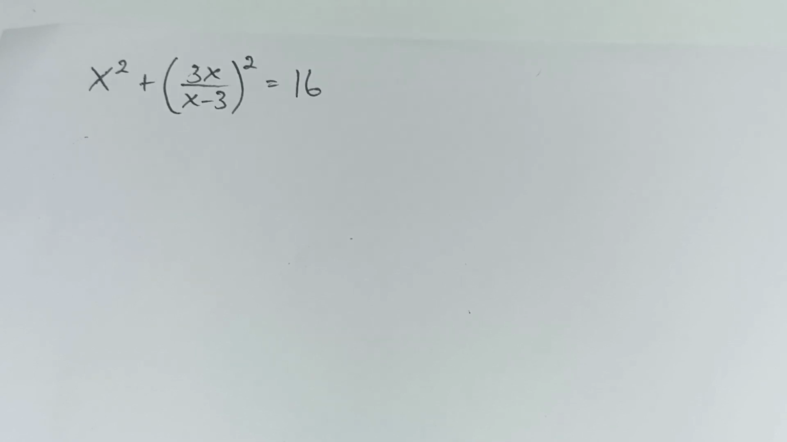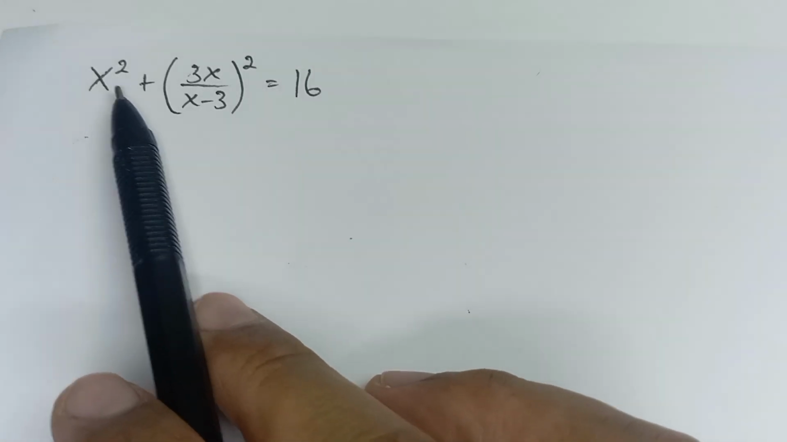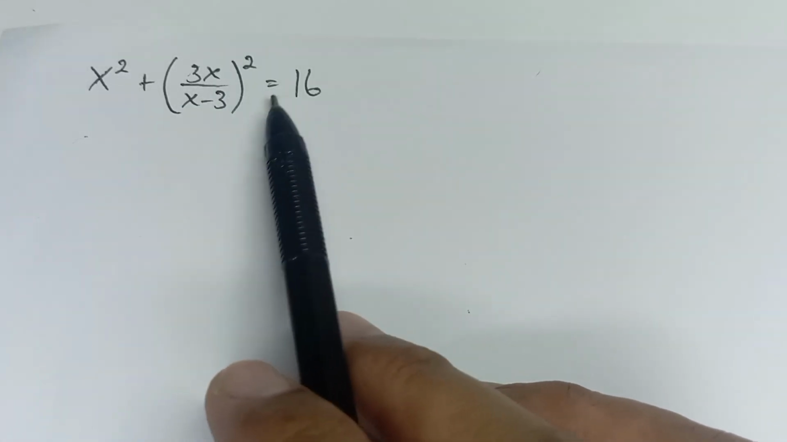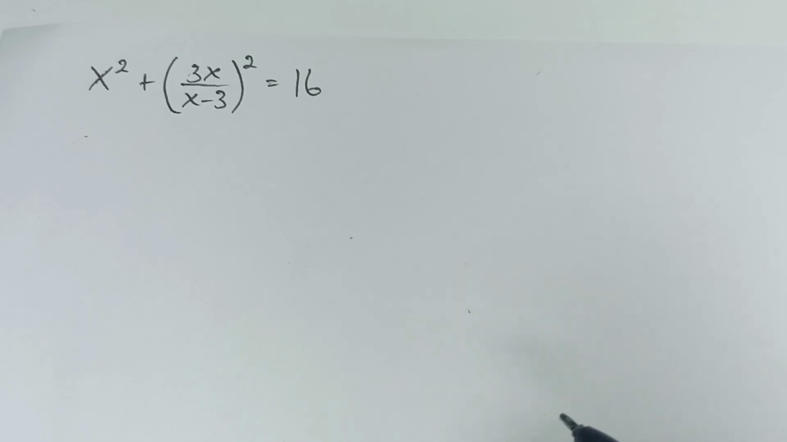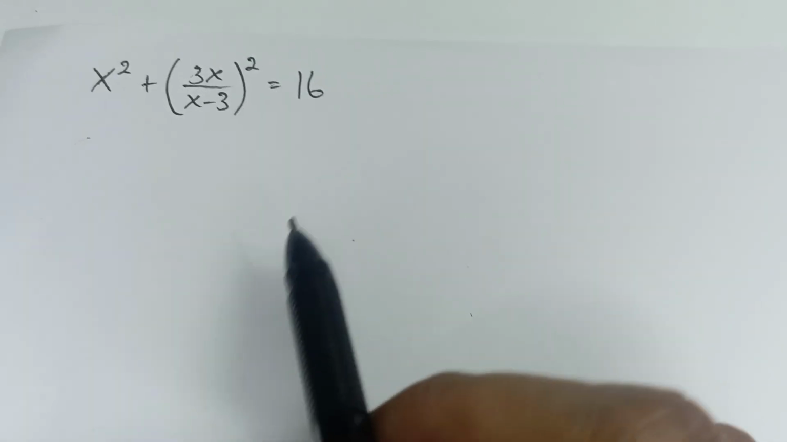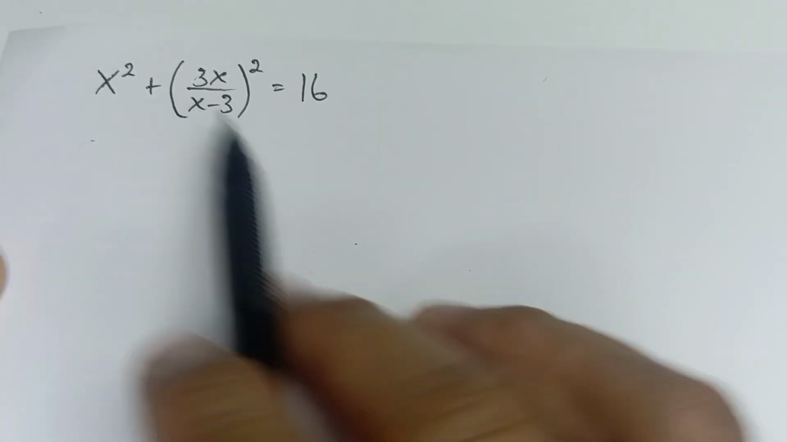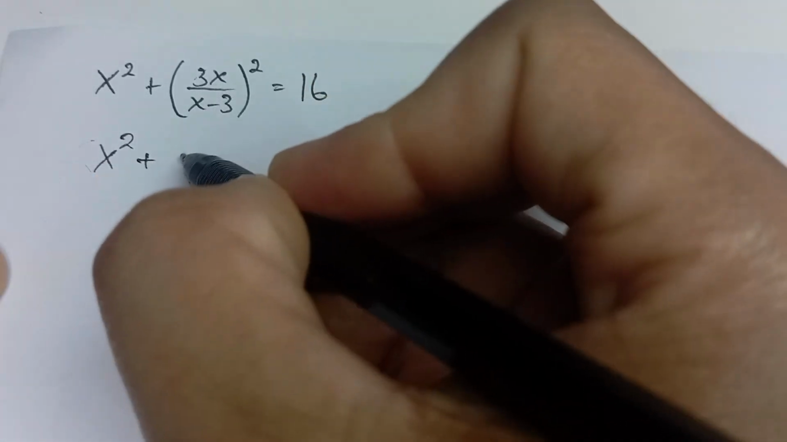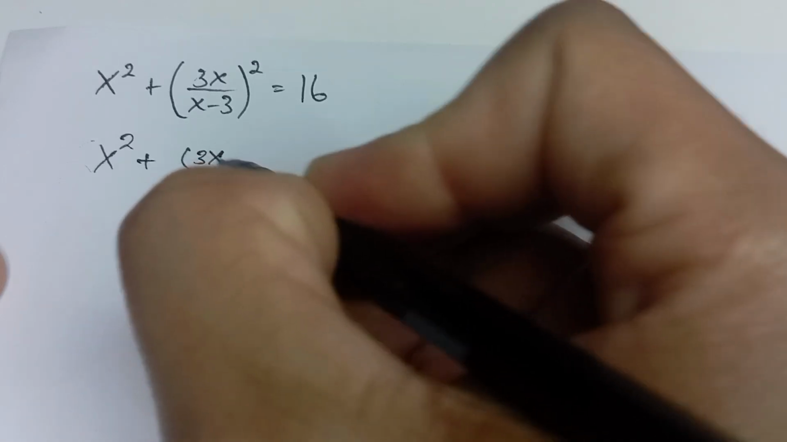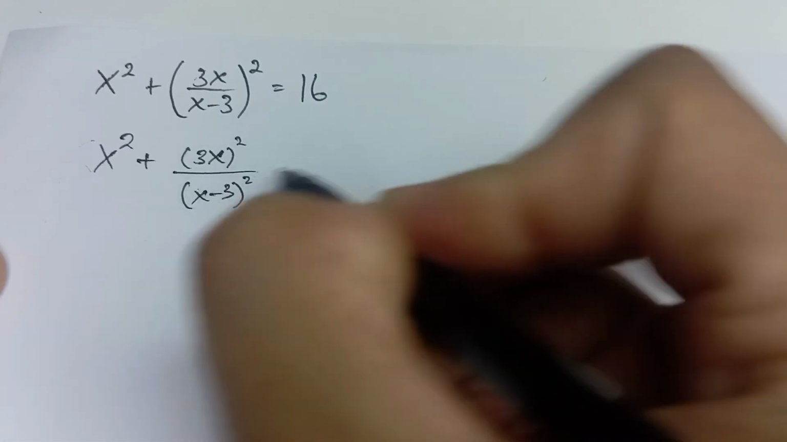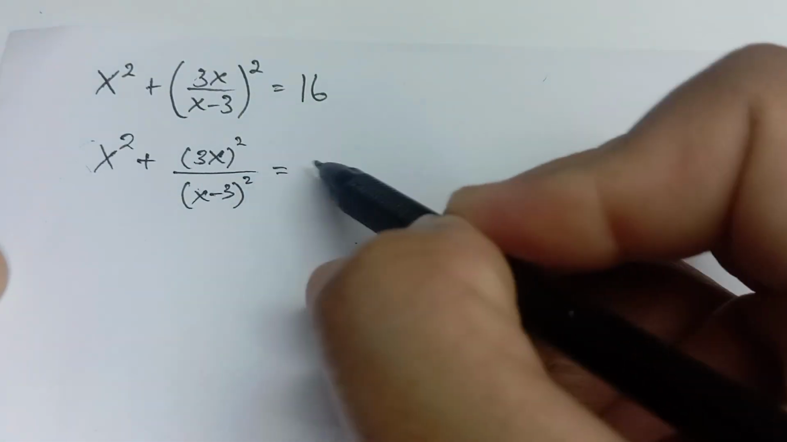Okay, this video will solve this equation: (x squared plus 3x over x minus 3) squared equals 16. For the first step, you can write it as (x squared plus 3x) squared over (x minus 3) squared equals 16.